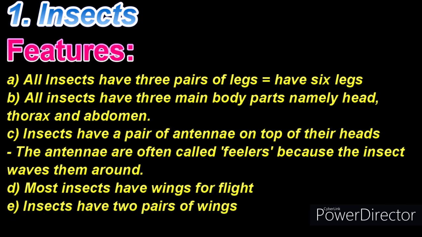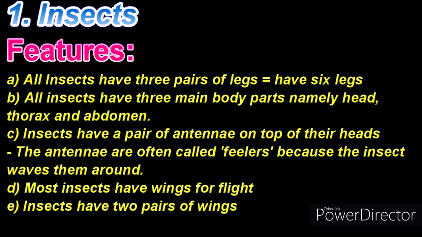Three pairs of legs on opposite sides, that is, one on the right side and one on the left side. B. Another feature is that all insects have three main body parts, namely head, thorax and abdomen. C. Insects have a pair of antennae on top of their heads.